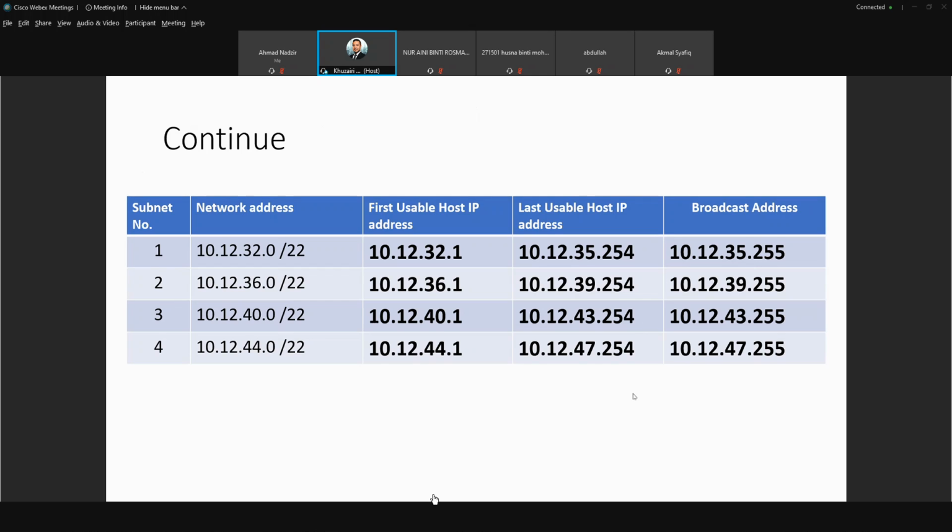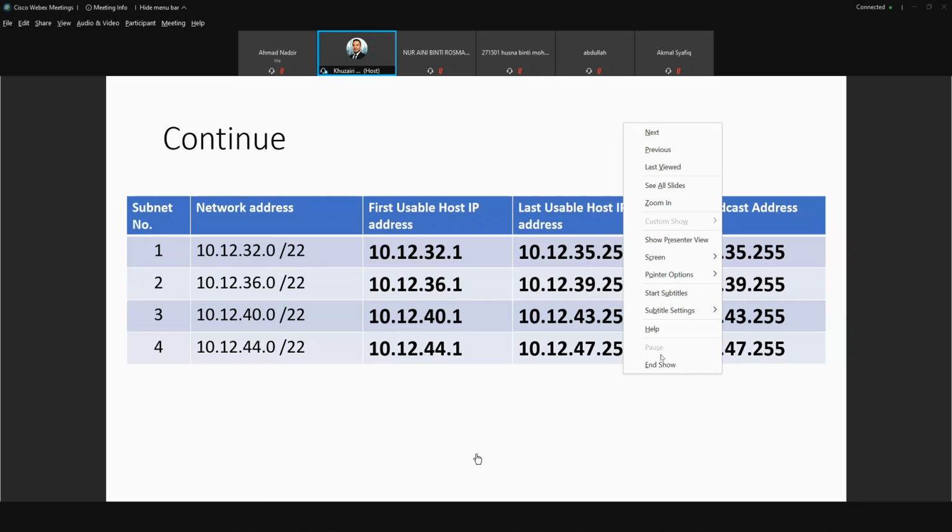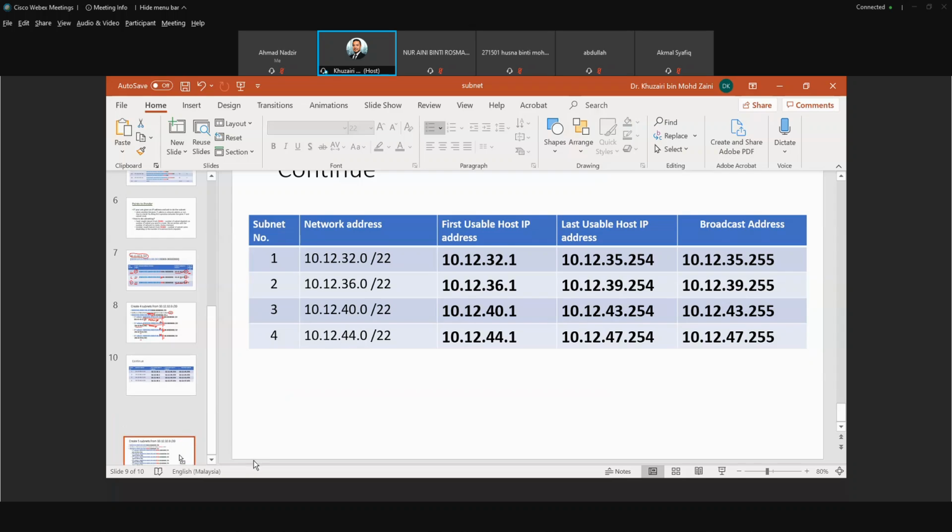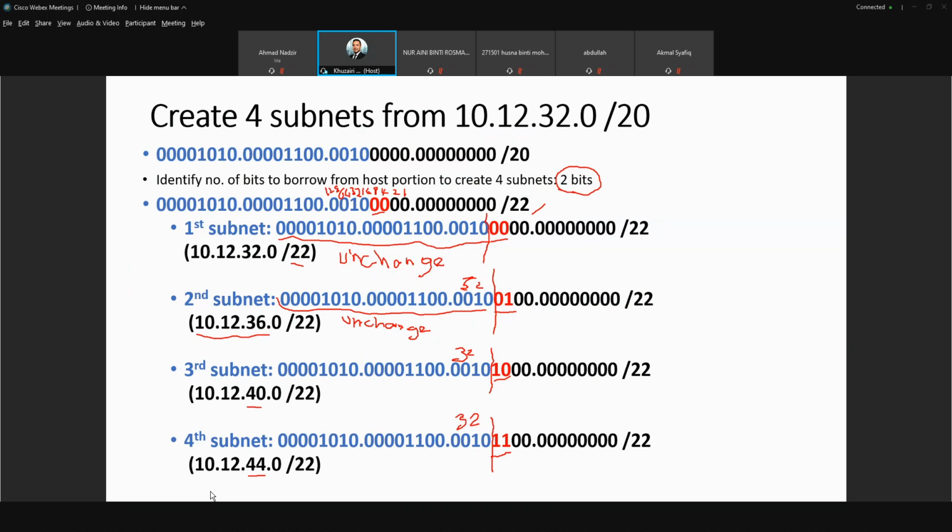Okay, so this continues from /22. You wanted to create 4 subnets just now, not the 5 subnets. For the 5 subnets, I just wanted to show an example because our friend wanted more examples. So this is from the 4 subnets. Remember? So look at this one, 4 subnets.